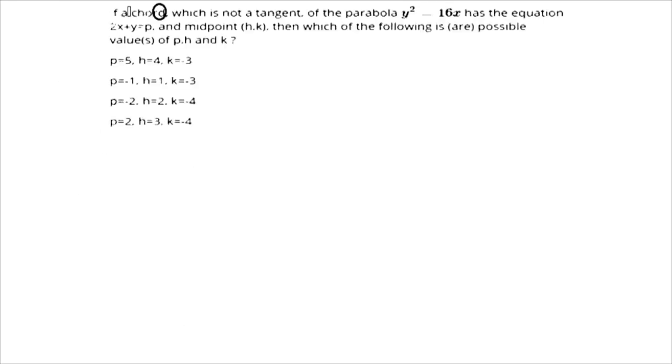In this question, given that a chord which is not a tangent of the parabola y square is equal to 4x has the equation 2x plus y is equal to p and the midpoint h, k, then which of the following are the possible values of p, h and k? Okay, we have the equation of the parabola y square is equal to 16x, and the equation of the chord is 2x plus y is equal to p. This is equation 1.